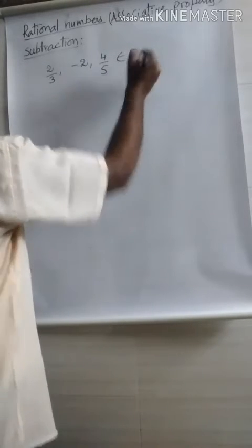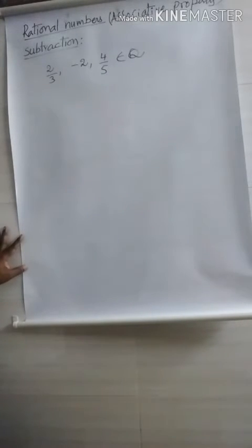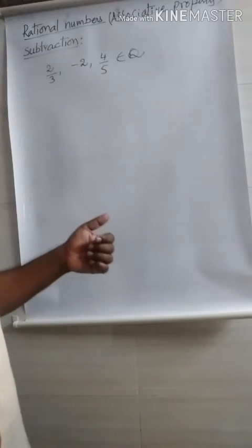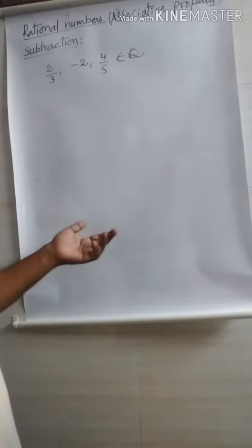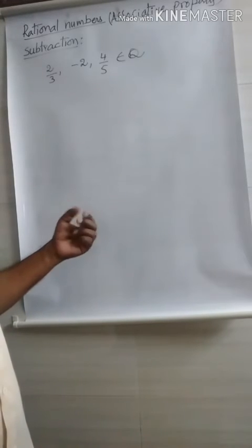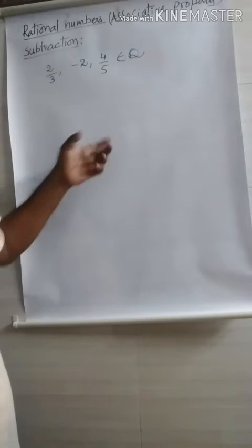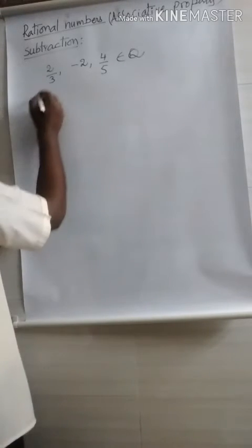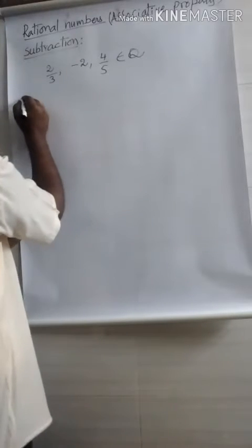These three are three rationals. In the previous one what we did is addition. Now in the same way, you remove the addition symbol and you put the minus symbol for the subtraction. So hence in the first case,